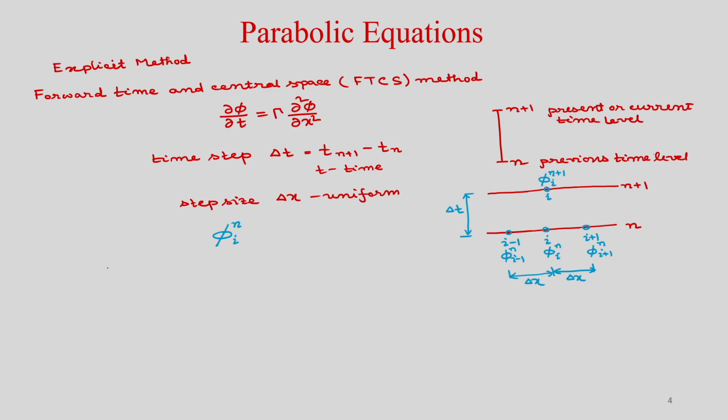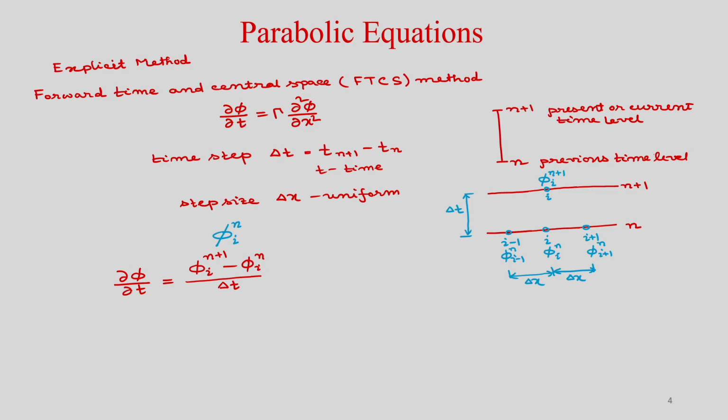So, del phi by del t, discretized with the forward time difference approximation at point I, you can write as phi I n plus 1 minus phi I n divided by delta t.